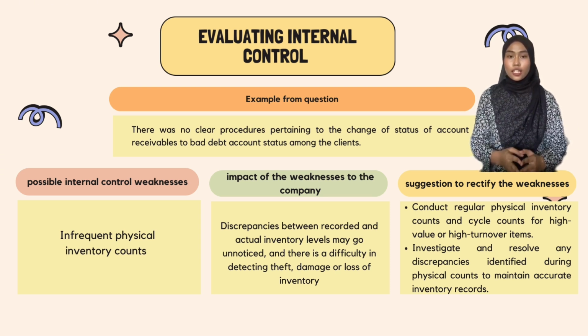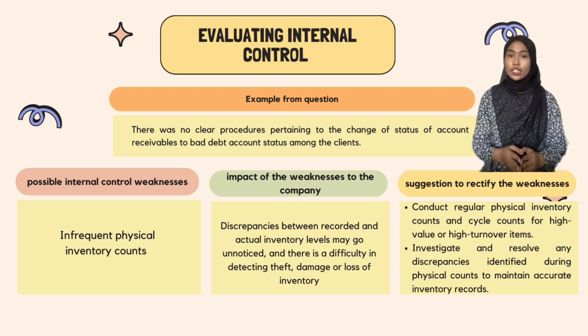Suggestion to rectify the weakness is to conduct regular physical inventory count and cycle counts for high value or high turnover items. Investigate and resolve any discrepancy identified during physical counts to maintain accurate inventory record.